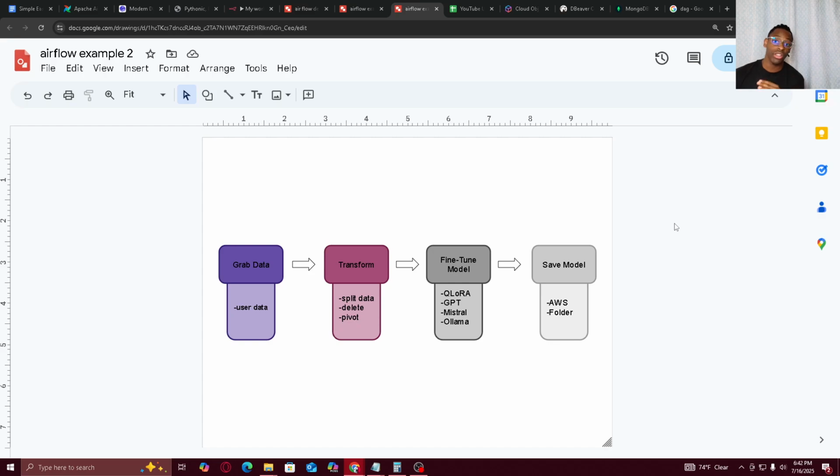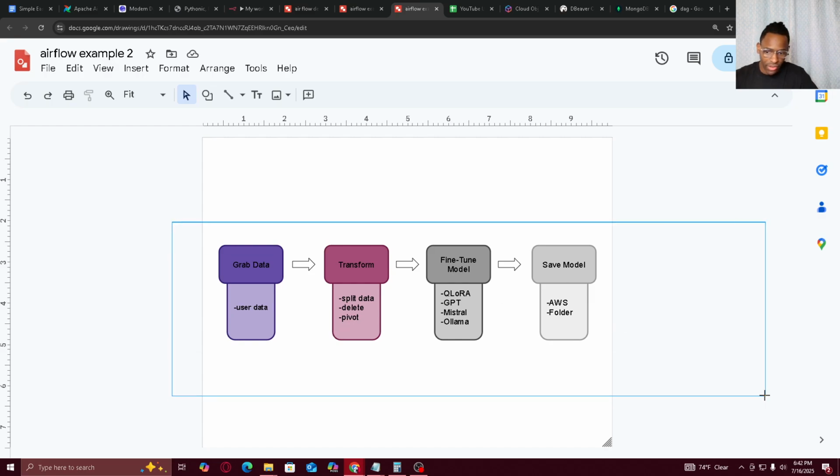Now, if you're just running the models fresh out of the box without doing fine-tuning, this doesn't matter, right? You don't have to worry about doing this. But if you're creating models from scratch, or you're fine-tuning models, this is a flow that is very, very common.